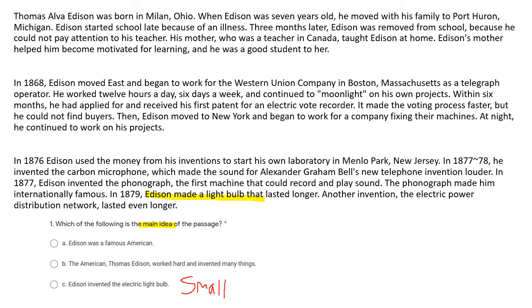So we're looking at answer A or answer B. Answer A, Edison was a famous American. Well, we know that we can be famous as an actor, as a sports star, as a musician, as a writer, as a teacher, as a president. We can be famous in many different ways, but Edison was only a person that invented things. So the correct answer for this question is B. Thomas Edison worked hard and invented many things, because this is about working and this is about inventing. So that means that B covers most of the ideas in the passage.